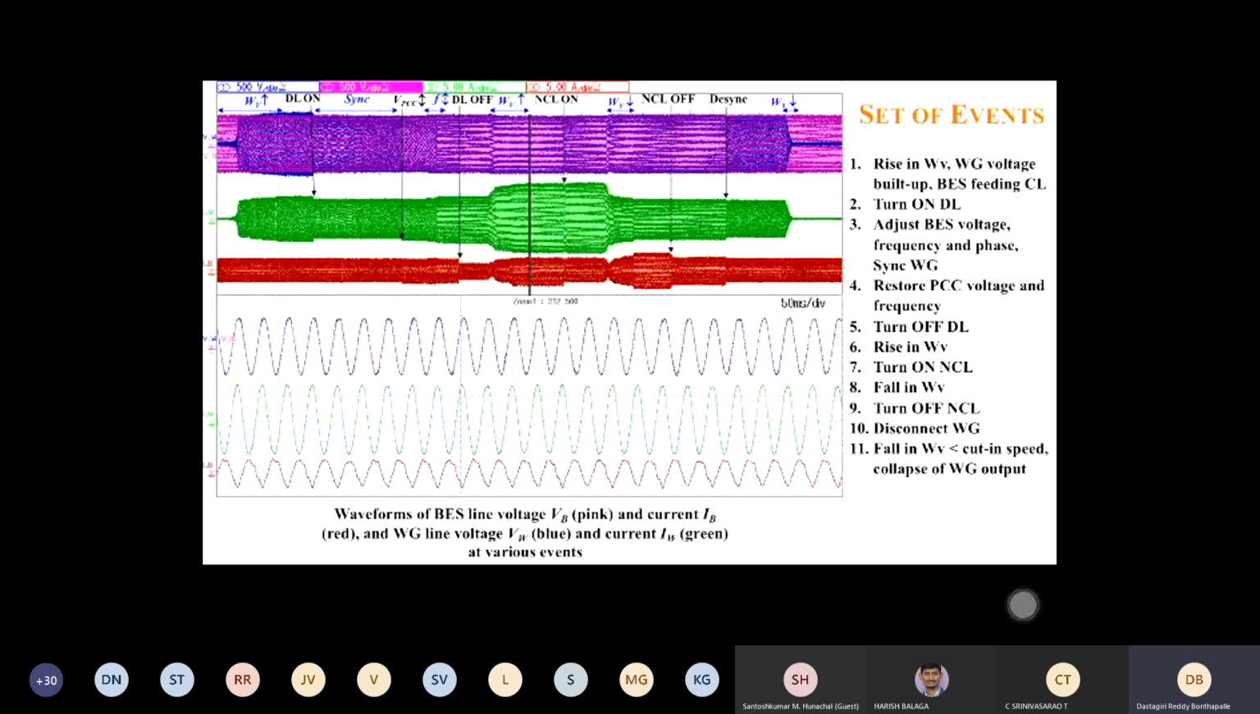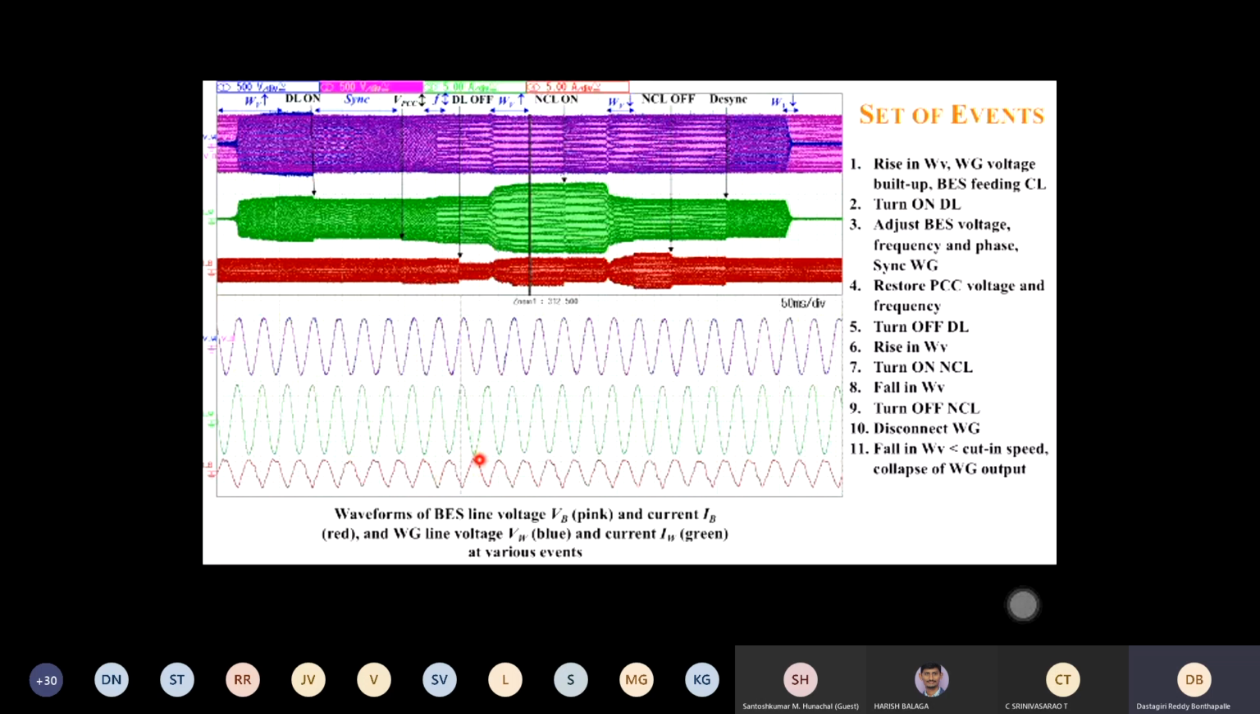We can see it one by one. This is a zoomed view of this instant waveform. The wind velocity rose and the battery is charging. You can see the current is completely opposite, I mean 180-degree phase shifted. That means a reverse current is flowing through the battery. That is, the battery is charging.